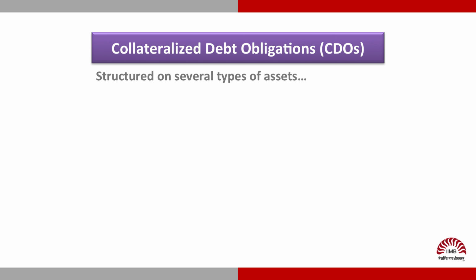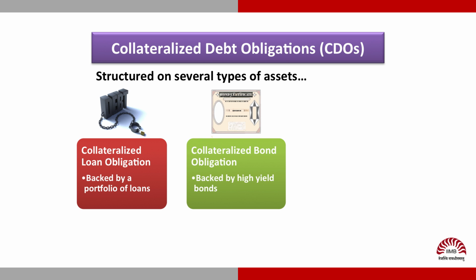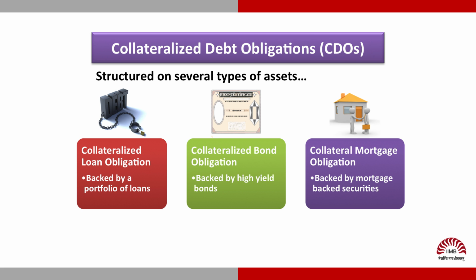CDOs are structured on several types of assets. A collateralized loan obligation is backed by a portfolio of loans. A collateralized bond obligation is backed by high yield bonds issued by several corporates or sovereign entities. A collateralized mortgage obligation is backed by mortgage-backed securities, which is very common in the US financial markets.